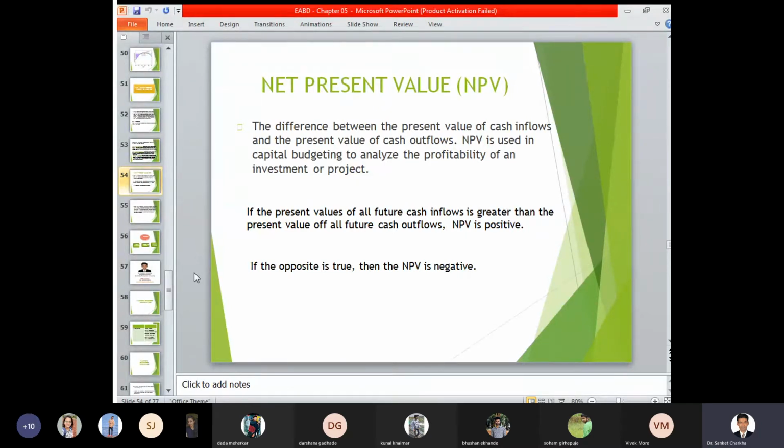Net present value is a particular determination wherein what is the difference between your present value of cash inflow. Now every day we see that either the value of rupee appreciates or depreciates in comparison to dollar. Whenever we say that the rupee is depreciating, we are saying that dollar is appreciating. Whenever we say that dollar is appreciating, then rupee is depreciating. And when dollar is depreciating, in reverse case, rupee is appreciating. So there is always a negative correlation between the dollar and rupee currency or any other currency wherever you are making the valuation from a certain perspective.